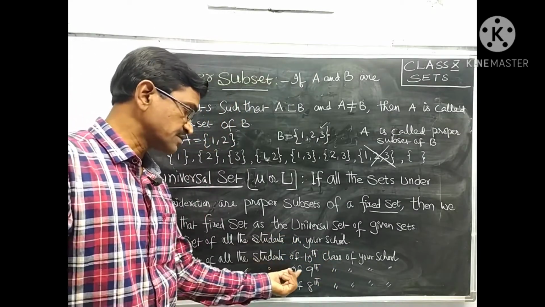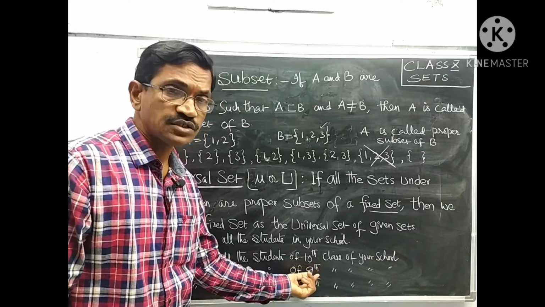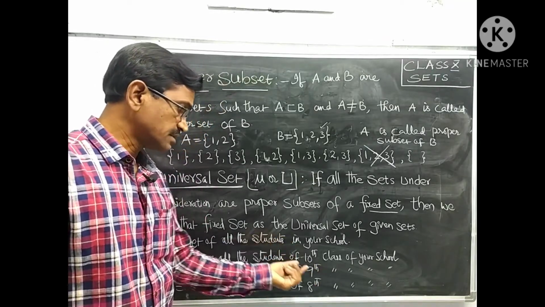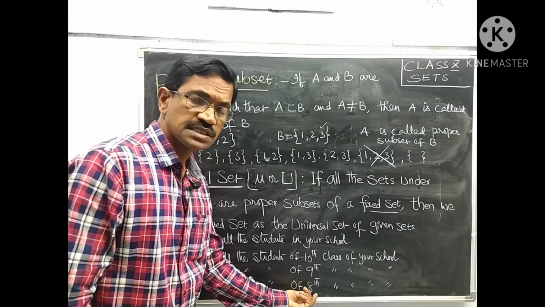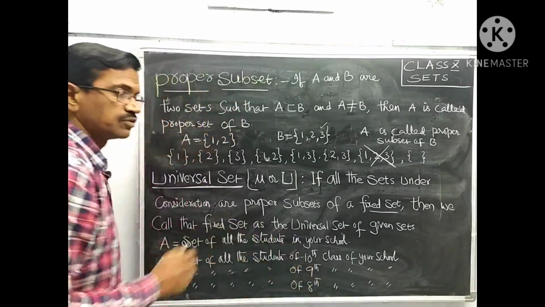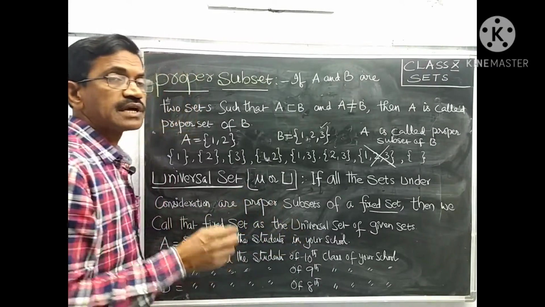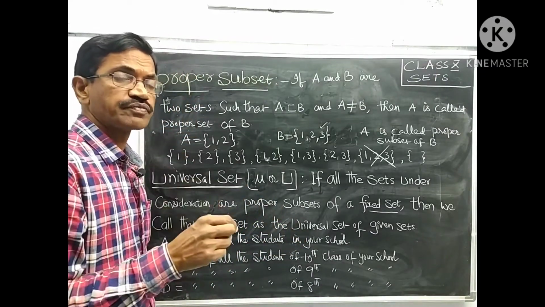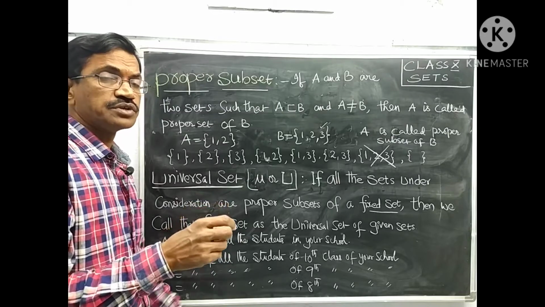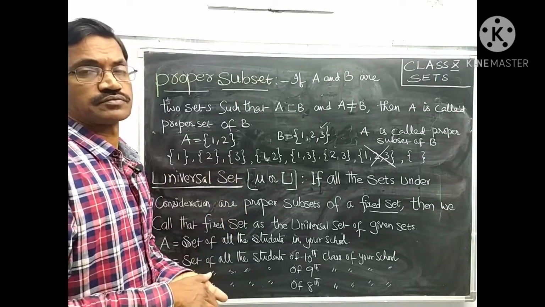These students belong to 9th class and also to your school. And these students belong to 8th class and also to your school. Your school is also a set because every student belongs to the set of your school.